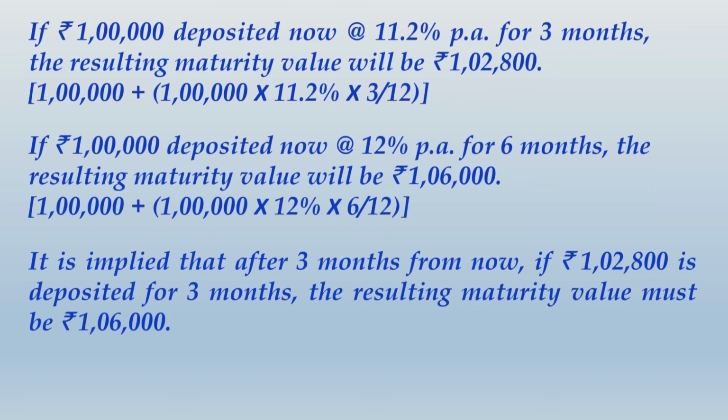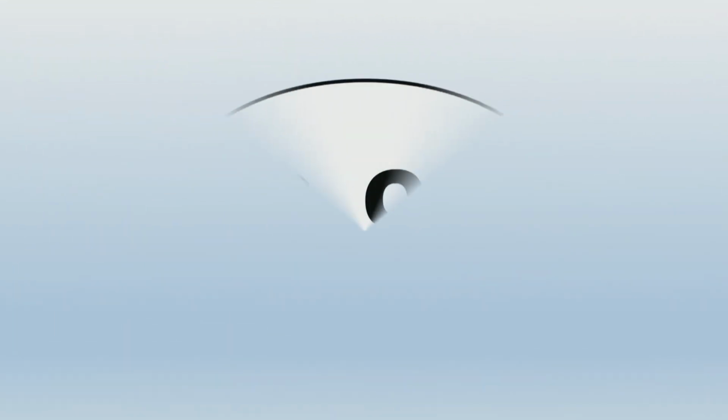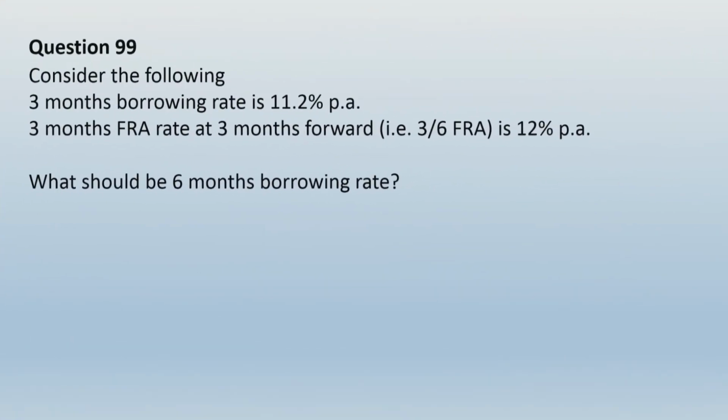Alright friends, you would have finished writing this whole thing. Let us move ahead and take up the next question, that is question number 99. Let us read this question. It says, consider the following. 3-month borrowing rate is 11.2% per annum. 3-month FRA rate at 3-month forward, that is 3/6 FRA is 12% per annum. What should be 6-month borrowing rate?